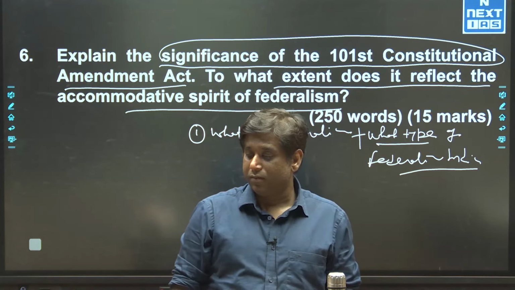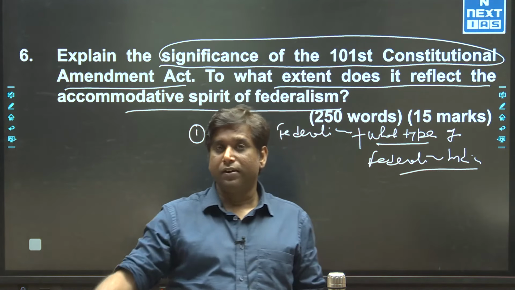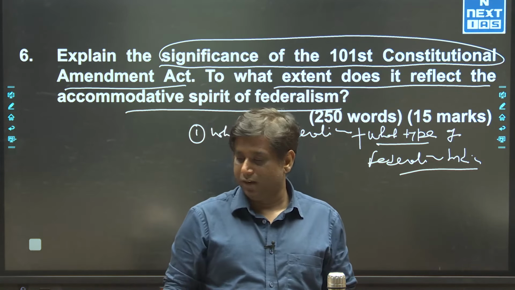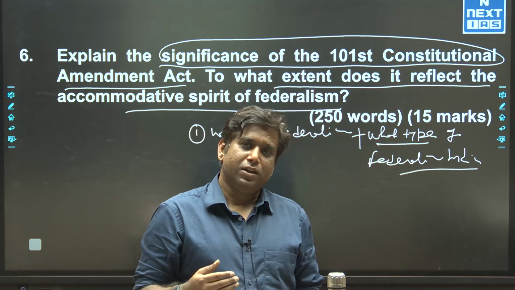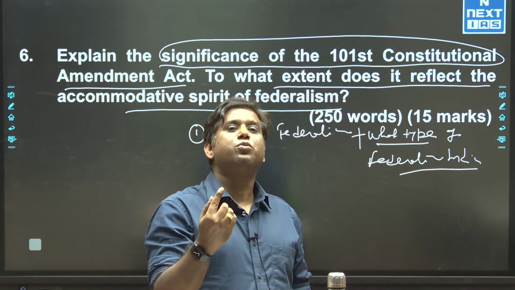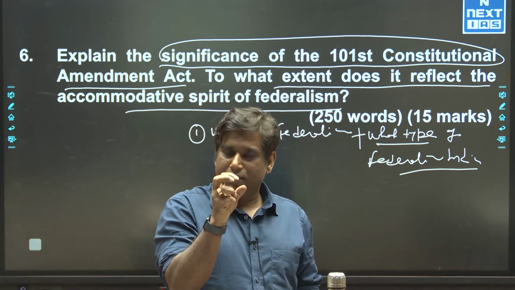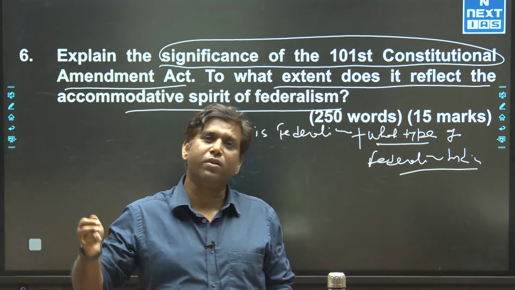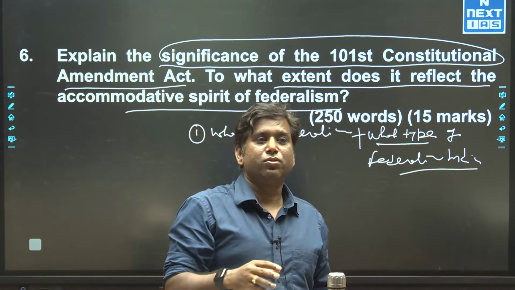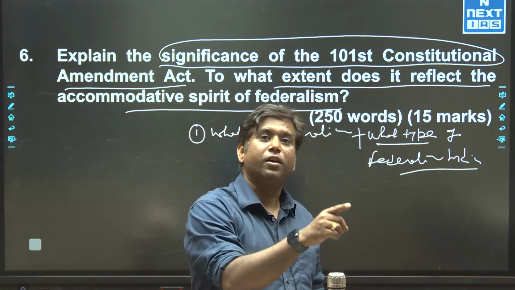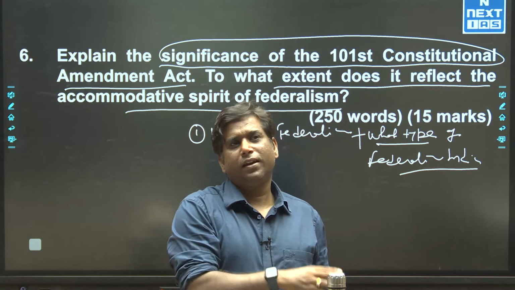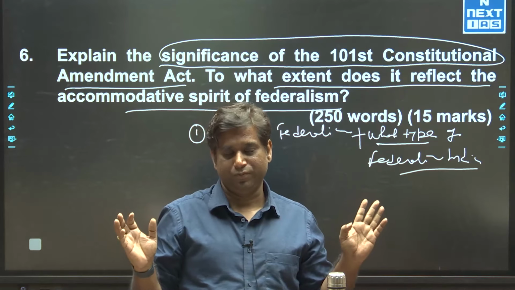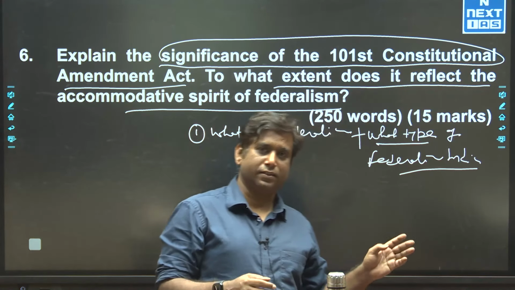And the second one, in interstate trade, it is the Union government that can impose taxes, or there is a complete control of the Union government over GST on interstate trade. So there is not much change when it comes to interstate trade, and even the release of GST was a major issue. So this could be handled like this.